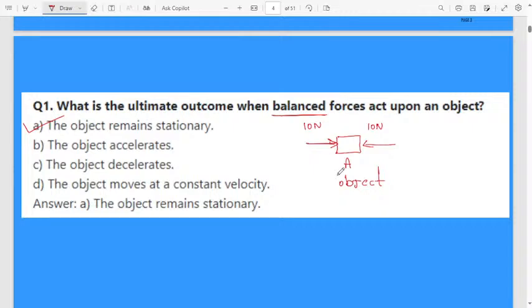Those who are there in the live, please tell me whether my voice is audible or not. Otherwise, one minute, I will check.